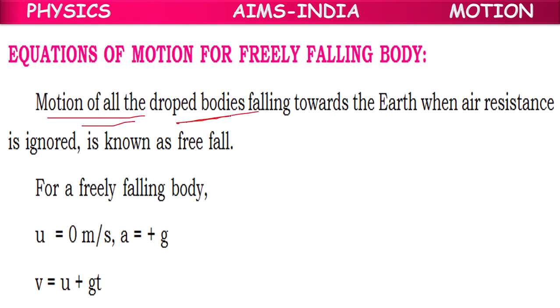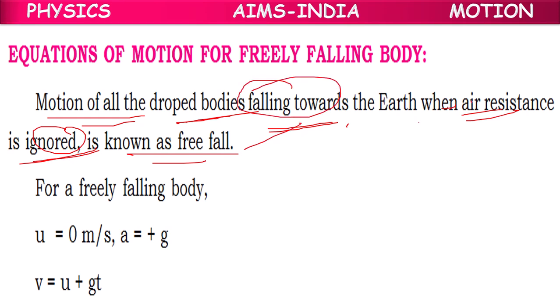The motion of all dropped bodies falling towards earth when there is no air resistance, or if air resistance is ignored, is known as free fall. So bodies falling towards earth without air resistance is called free fall.